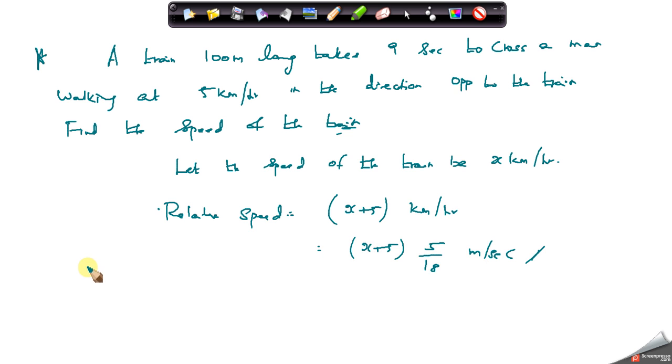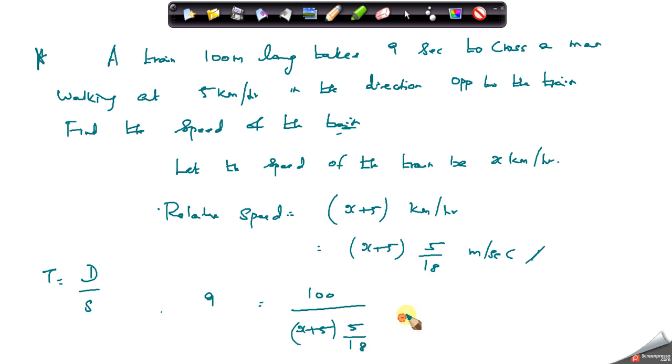The distance covered in passing the man is nothing but the length of the train, which is 100 meter in this case. What is required is the speed of the train. It takes 9 seconds. We know that time taken is equal to distance divided by speed. So 9 is equal to 100 meter divided by the relative speed, which is x plus 5 into 5 by 18.